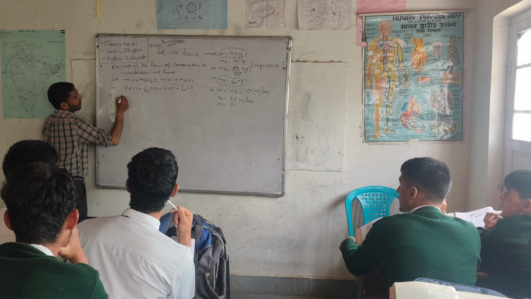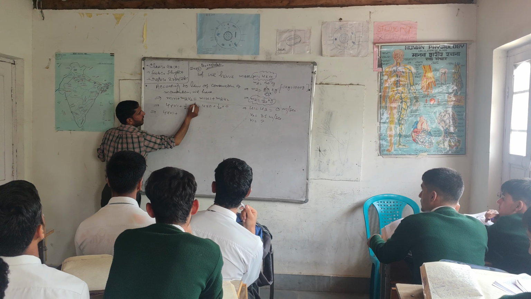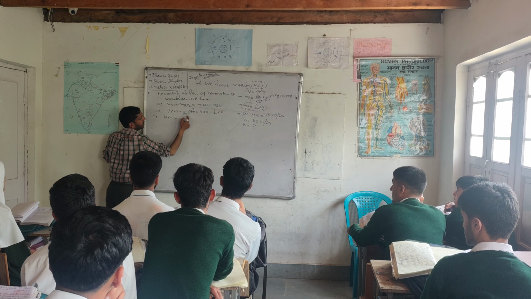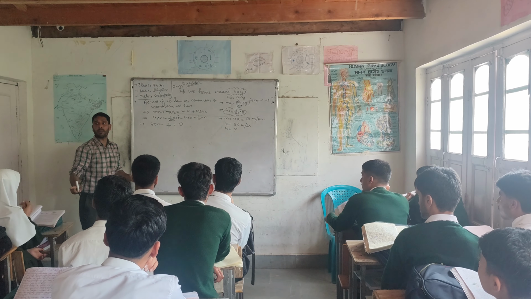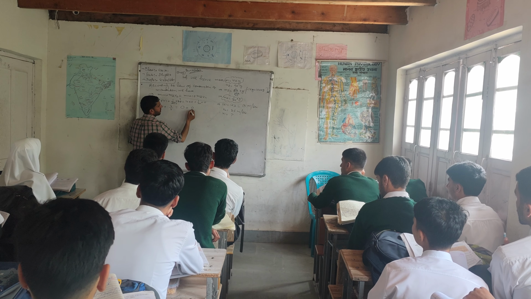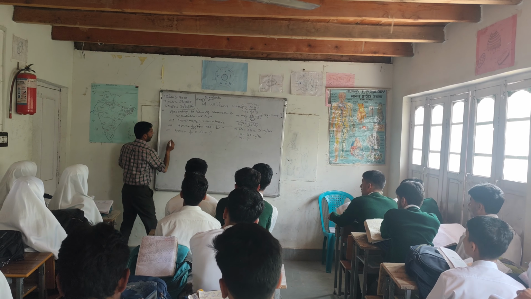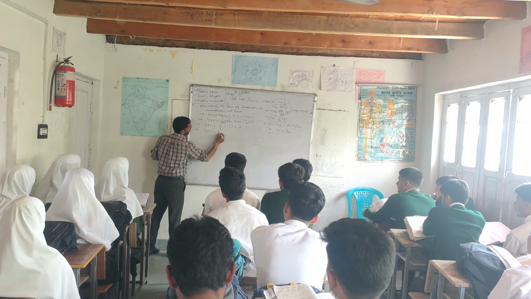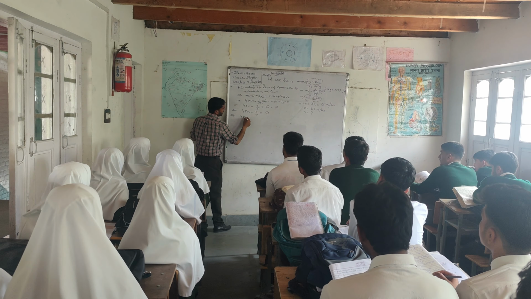4 into v1, plus 7 by 4. Anything multiplied by 0 is always 0, so 0 into 1 is 0, and 0 by 20 is always 0. So we will simplify it: 4 into v1 plus 7 by 4 equals 0 plus 0, which is 0. 4 into v1 is as it is.